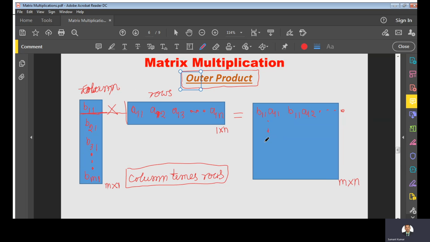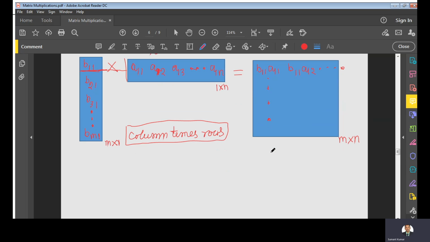In the same way you can find the other elements. Easily you can calculate each element of this product, right? So this is the way to find a matrix. And this matrix representation is known as what? This matrix representation is known as the column row representation of the product.